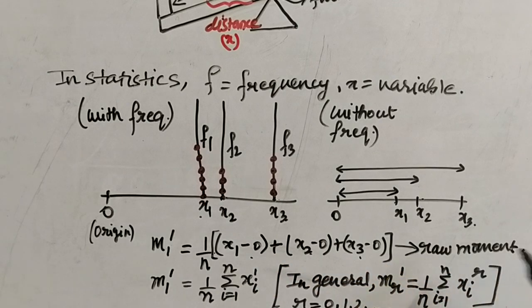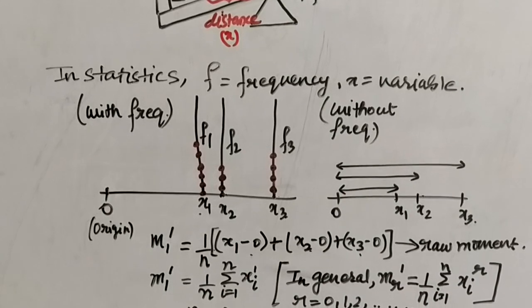Raw moment is whenever you take the distance of the variable from the origin. This is the formula for the general raw moment.